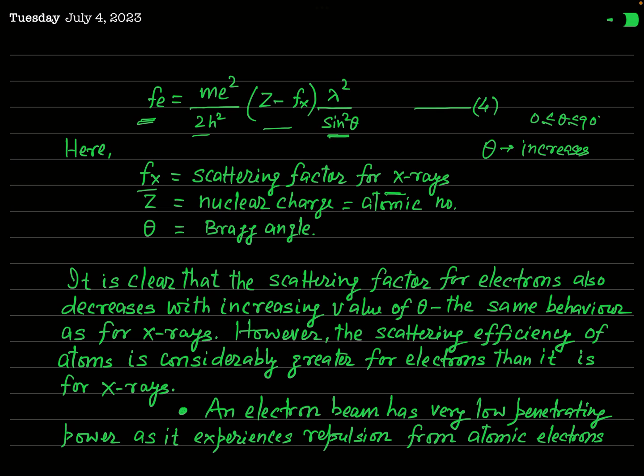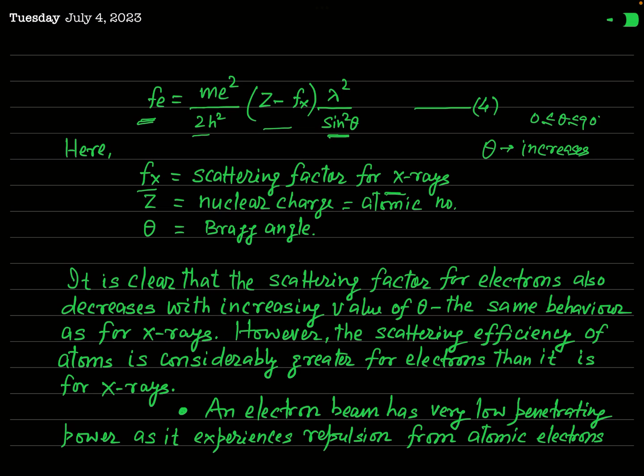Okay, and actually the same phenomenon takes place in case of X-rays. So in this context, you can say that the variation of the scattering factor with theta for electrons and that for X-rays are similar to one another.